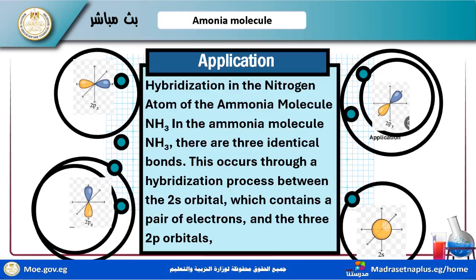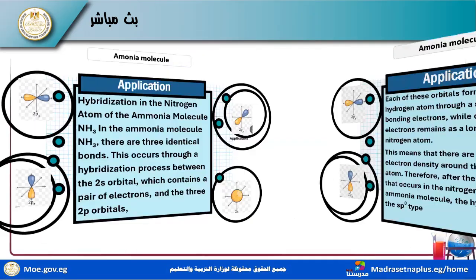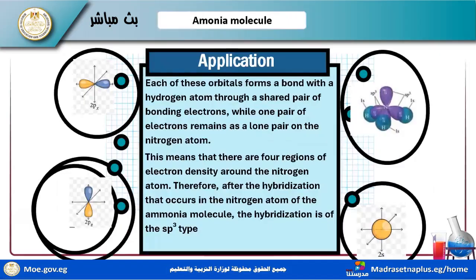In this ammonia molecule NH3, there are three identical bonds. This occurs through a hybridization process between the 2s orbital, 2s2, which contains a pair of electrons, and the three 2p orbitals, making sp3. Each of these orbitals forms a bond with a hydrogen atom through a shared pair of bonding electrons, while one pair of electrons remains as a lone pair on the nitrogen atom.